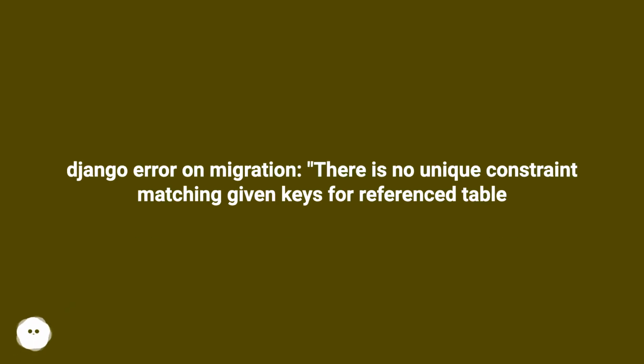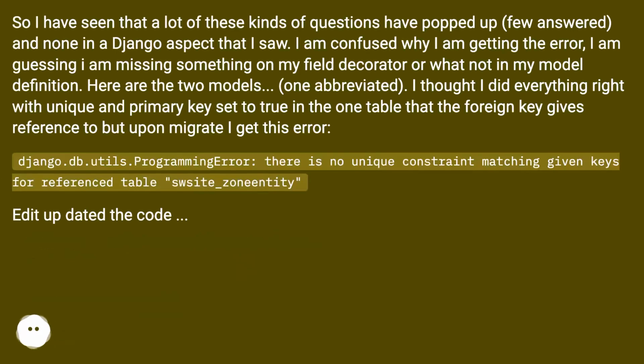Django error on migration. There is no unique constraint matching given keys for reference table. I have seen that a lot of these kinds of questions have popped up, few answered, and none in a Django aspect that I saw. I am confused why I am getting the error. I am guessing I am missing something on my field decorator or whatnot in my model definition.